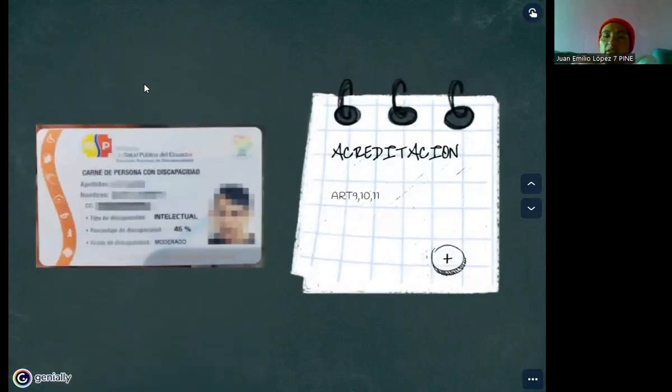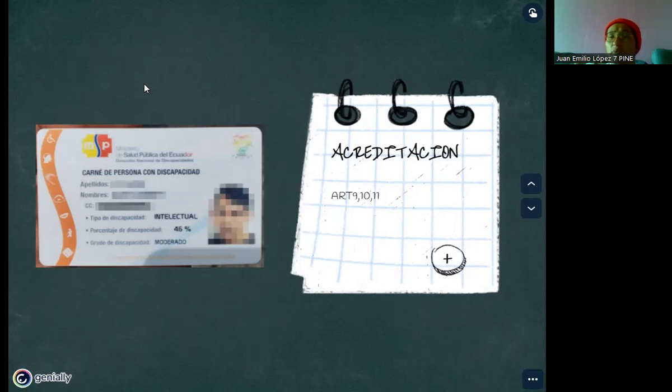In articles 9, 10, and 11, we have the things I mentioned previously, referring to article 25, which says that the different ministers or government bodies, in this case the Minister of Public Health, or Ministerio de Salud Pública, want to recognize people with disabilities, and with this create an ID that shows the full name of the person with a disability, the kind of disability, the percentage of disability, and the grade of disability.